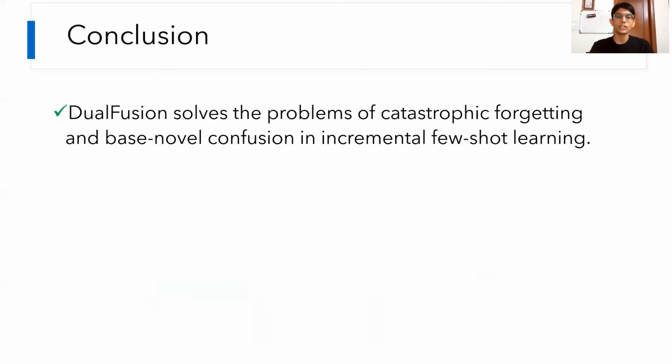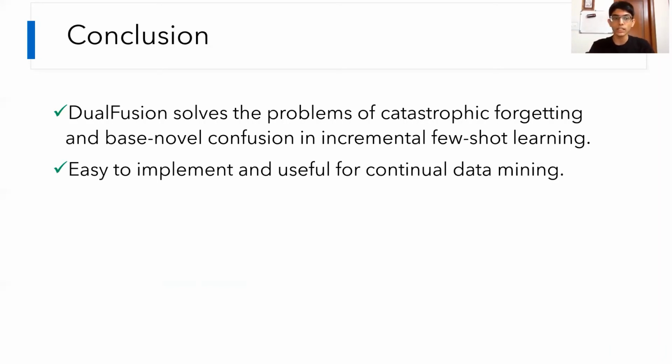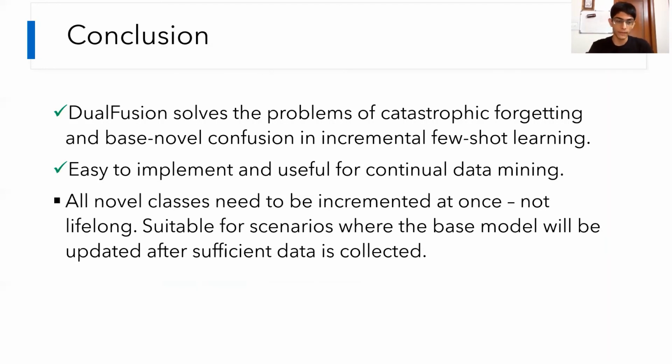So to conclude, dual fusion solves the problem of catastrophic forgetting and base novel confusion when dealing with an incremental few shot learning setting. It's very easy to implement and it's very useful for continual data mining situations. Now the caveat here is that it's only suitable when the novel classes need to be incremented at once. This isn't a lifelong technique and we can't increment novel classes one at a time. It's suitable for scenarios where the base model will be updated after sufficient data is collected and we want to add in a bunch of new classes at once to mine for.